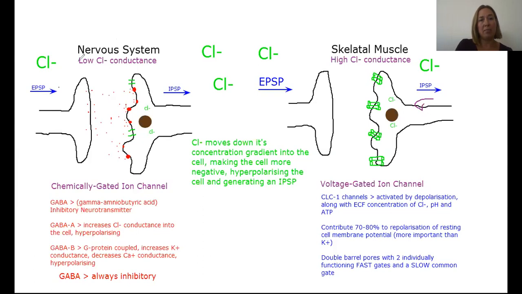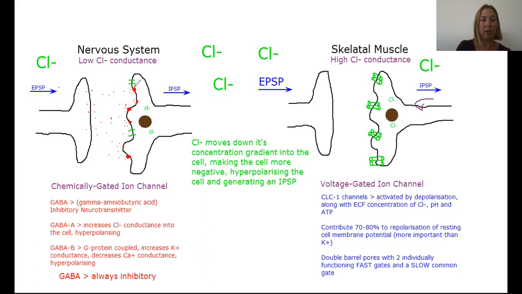So within the nervous system, we have low chloride conductance, which reflects having fewer chloride channels on the cell membrane, which makes it less permeable to chloride. We only need a small excitatory postsynaptic potential to release a neurotransmitter called GABA, which is an inhibitory neurotransmitter, from this presynaptic cell here.